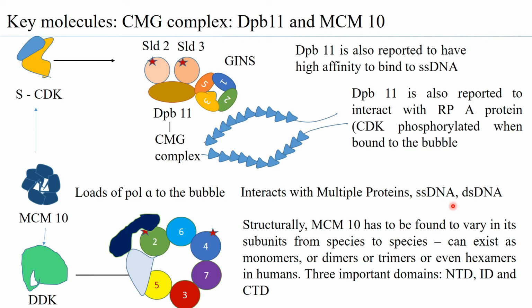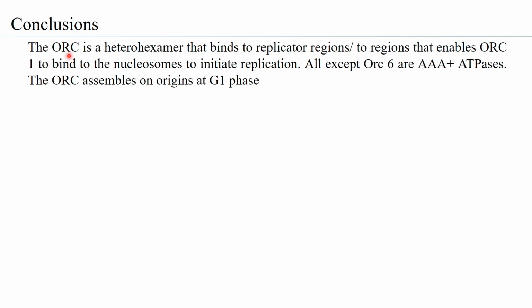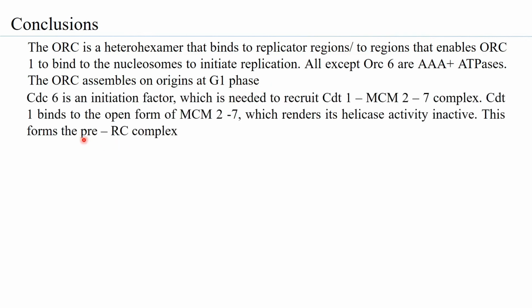So with this, let us make the conclusions. The ORC is a heterohexamer that binds to the replicator regions, which enables ORC1 to bind to the nucleosomes to initiate replication. All except ORC6 are AAA plus ATPases, and the ORC assembles on the origins at the G1 phase itself to mark the origins in the DNA.